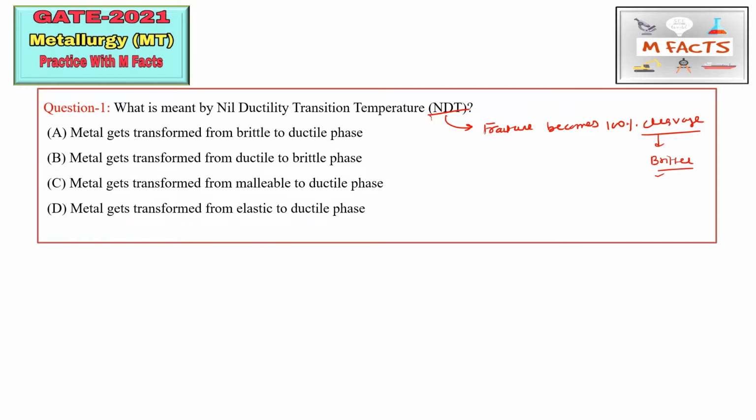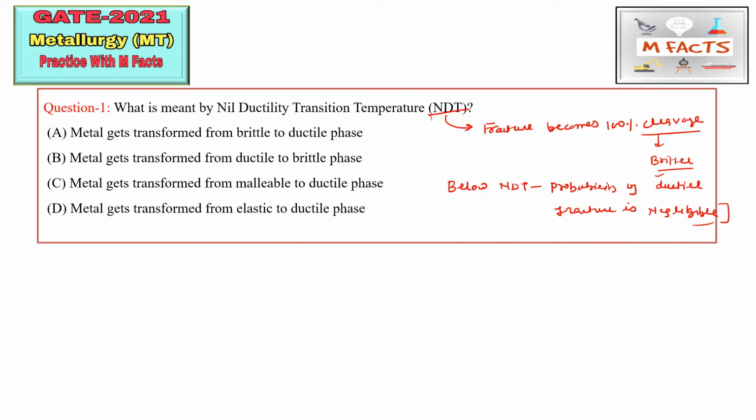Below this NDT, nil ductility temperature, the probability of ductile fracture is negligible. It means that the fracture will be cleavage type, that is brittle fracture basically.